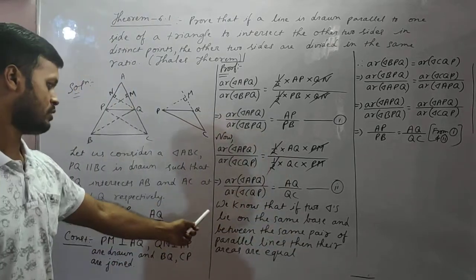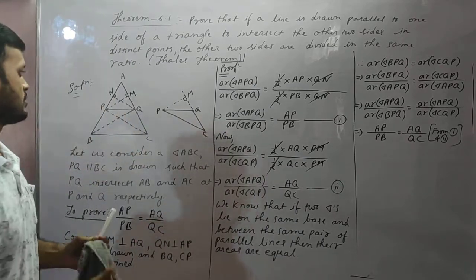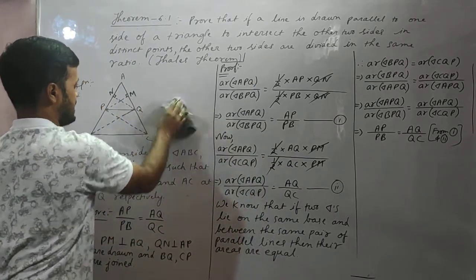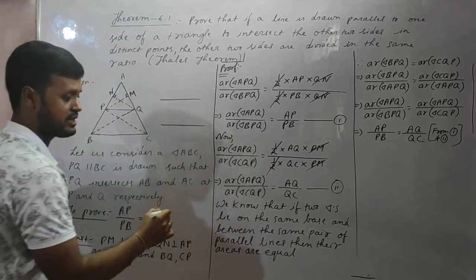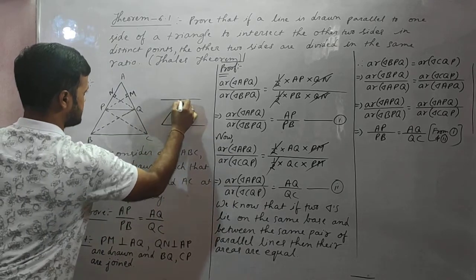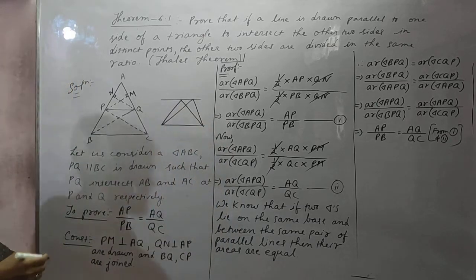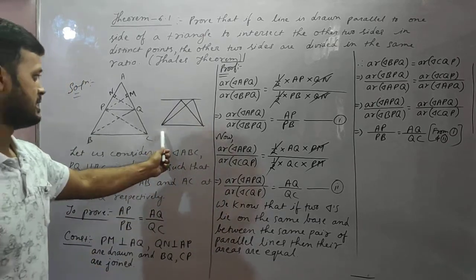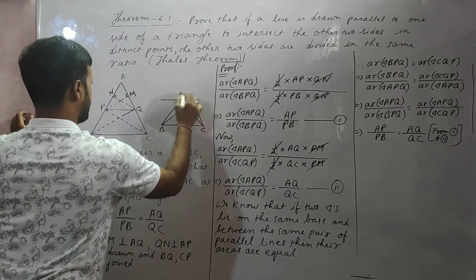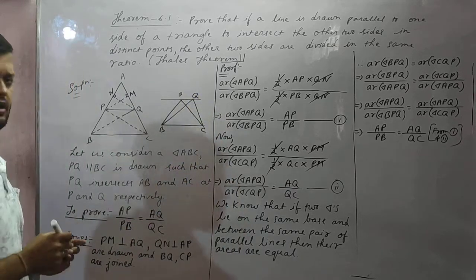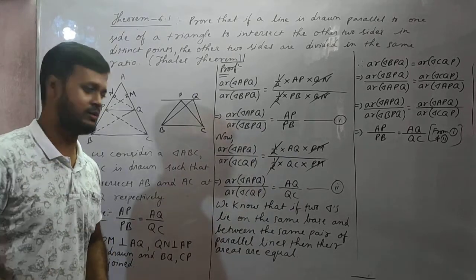Okay. Now we know that if two triangles lie on the same base and between the same pair of parallel lines, then their areas are equal. Remember, last year in class 9 we got this: if two triangles lie on the same base, suppose this is BC, this is P and this is Q, and between the same pair of parallel lines, then their areas will be equal, isn't it?